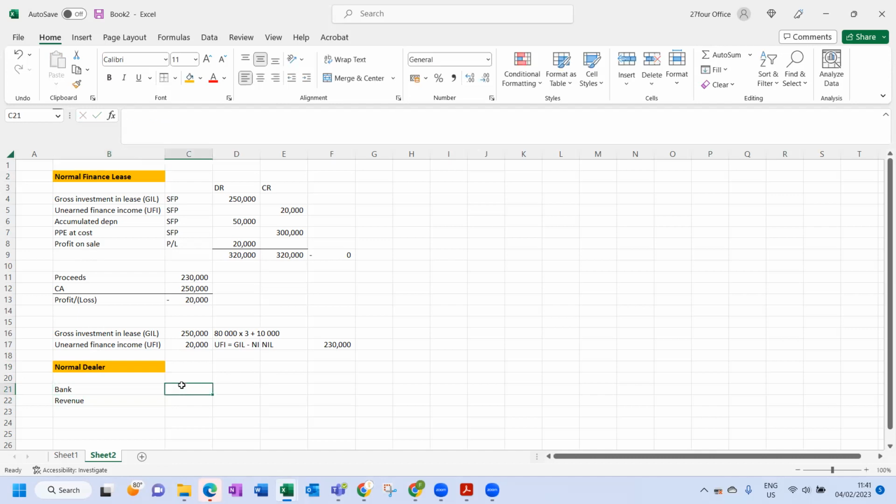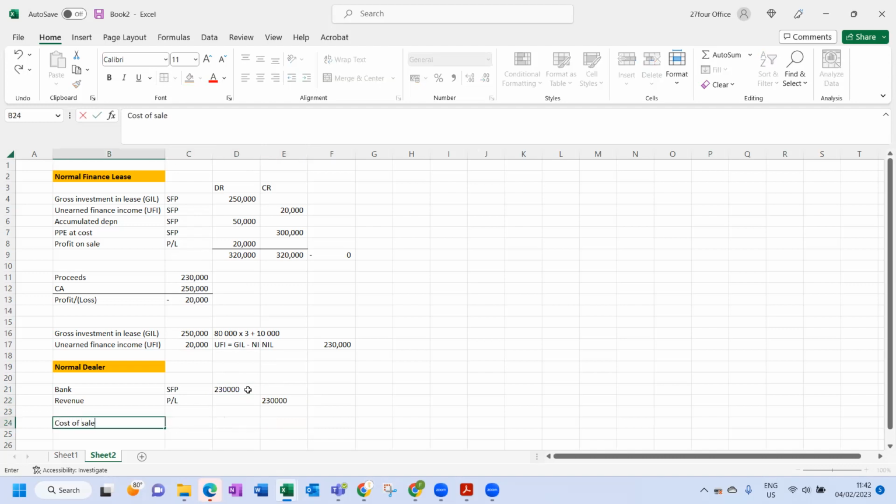Bank is SFP, and revenue is P and L. Let's say they sold the vehicle for 230, so this would be 230. Then they would have cost of sales, which is P and L, and inventory, which is SFP.